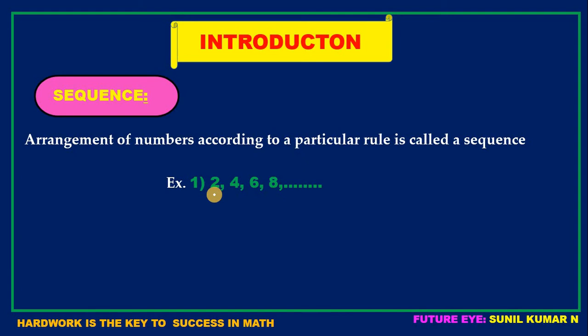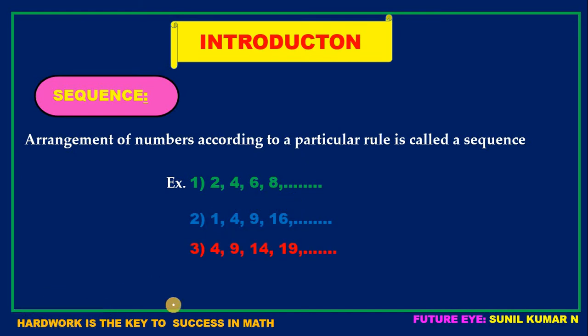Let's see another example. 1, 4, 9, 16. Now can you guess what is the rule behind this set of numbers? Yes, here I have taken a set of square numbers. If I make 1 square, I'll get 1, 2 square, I'll get 4, 3 square, 9, 4 square, 16. It means the rule behind this set of numbers is square numbers.